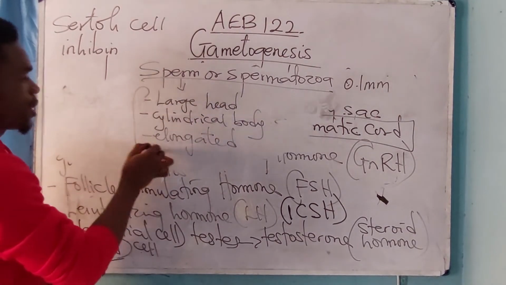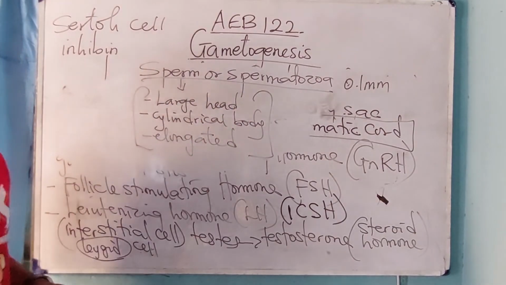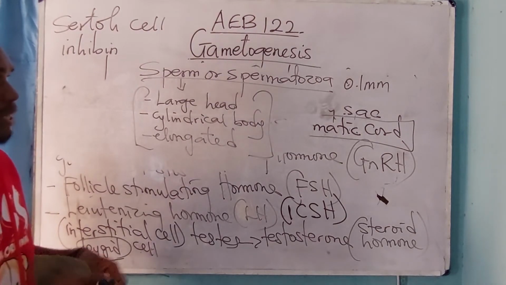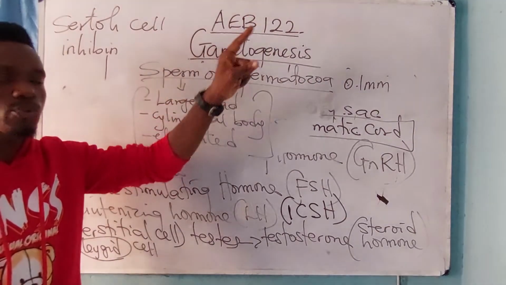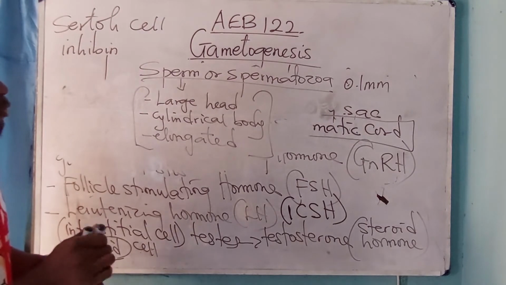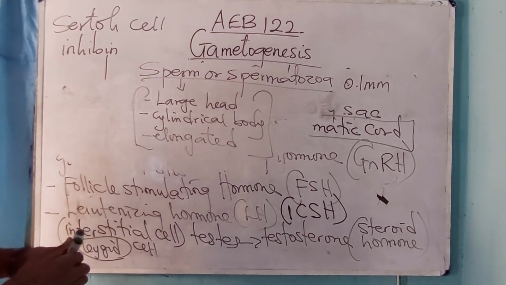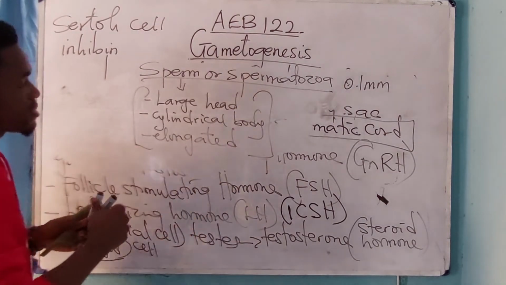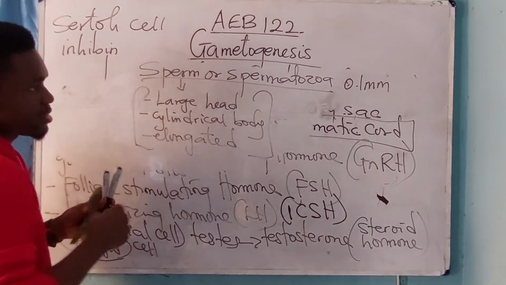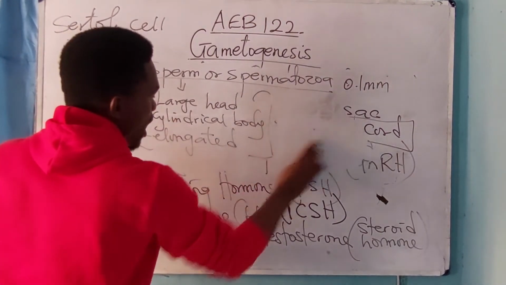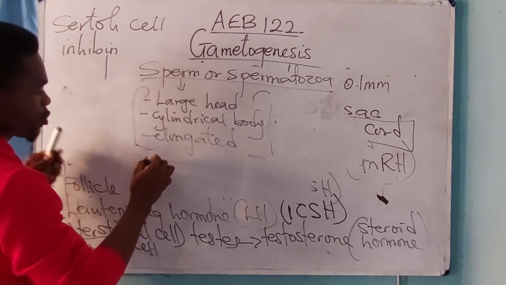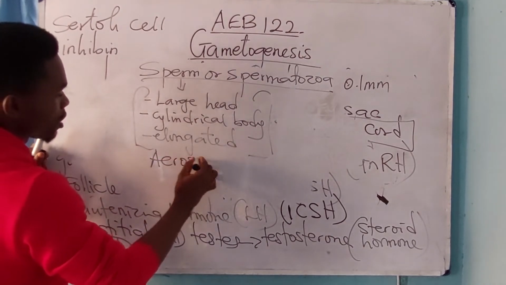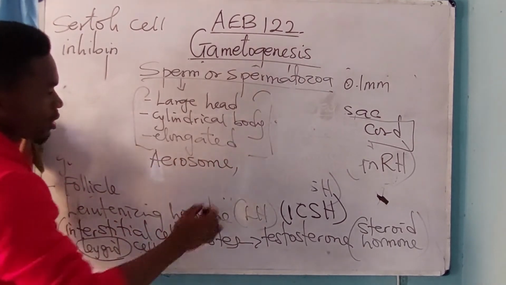These 3 things were not used to describe the sperm in AB122. AB122 only said that the sperm has the head. The head houses what is called the acrosome. Now, this acrosome has the lysosome.